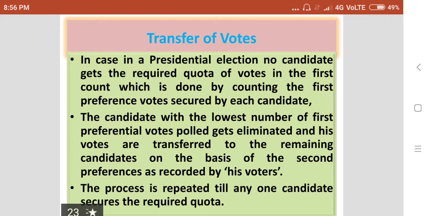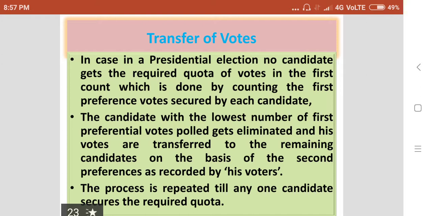If there are 5 candidates and candidate E has secured the least number of first preference votes, those votes will be cancelled and transferred to the other 4 candidates. This process is repeated till any one candidate secures the required quota of valid votes. So in case of transfer of votes after the first round of counting, the second round will take place.